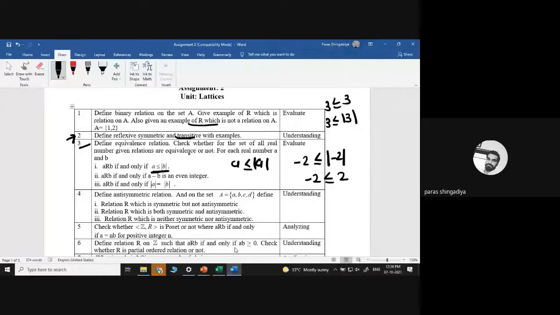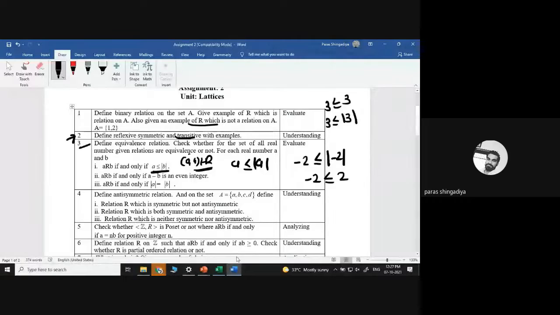That is also correct. Why is it correct? Because equality is mentioned. If it is strictly less than, then it is incorrect. Okay, the reflexive property will be satisfied. For the reflexive property, you have to prove that (A, A) will be part of the relation. And what relation does (A, A) give? A less than or equal to mod A, and that is correct for every A from the real line. Domain is given as the real line. So the reflexive property is true.